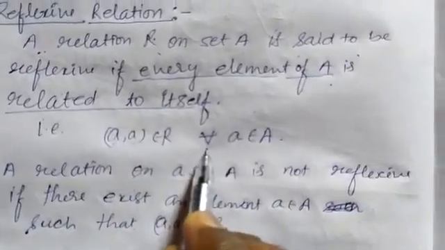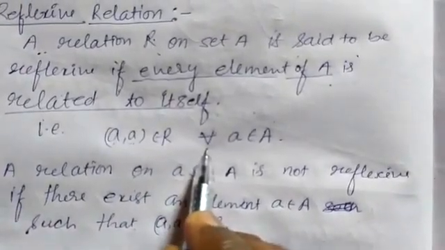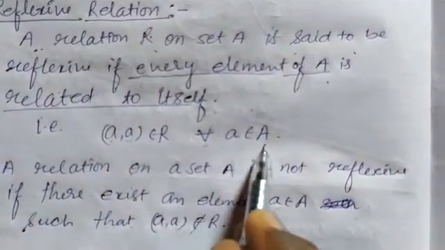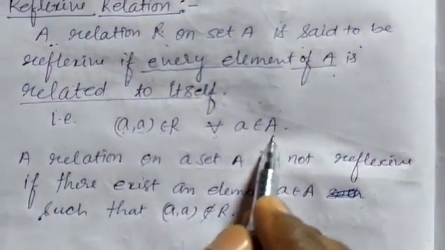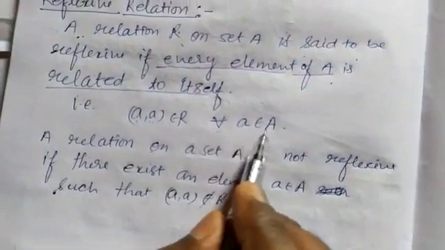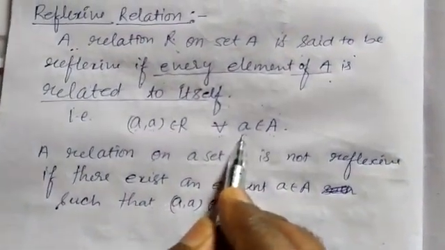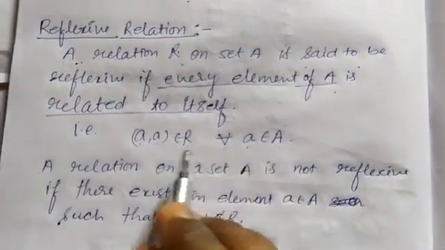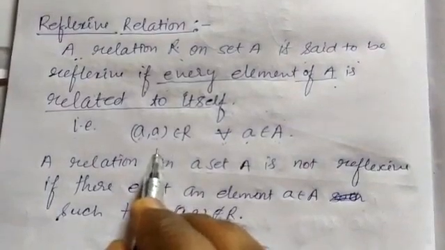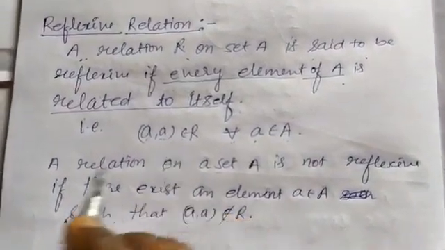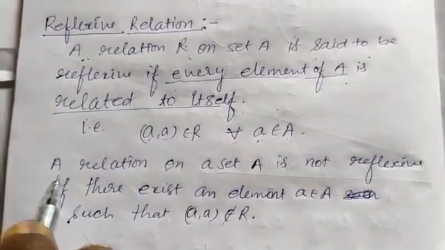For all, this is the symbol for all. For all a belongs in set A, meaning all the elements of set A are associated with themselves, then this type of relation is called reflexive relation. Now see the next line.